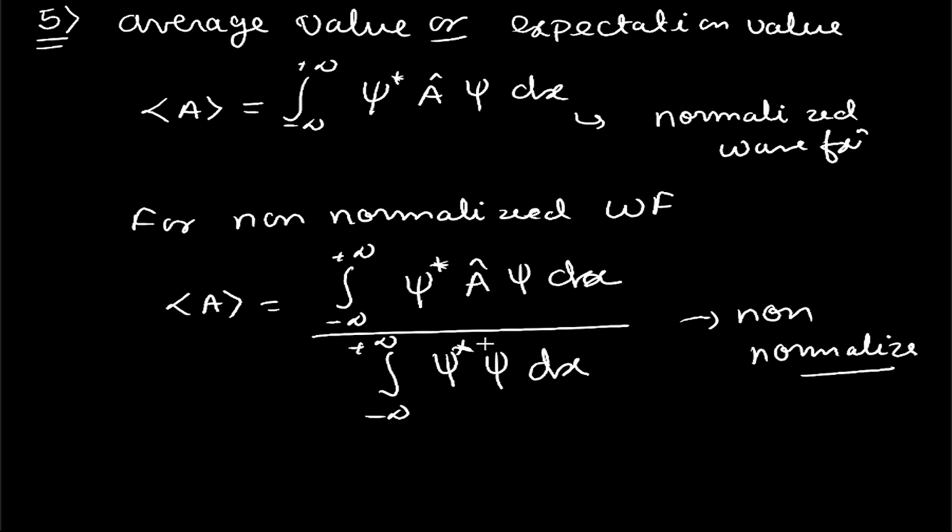Over here A cap represents the observable. If we have the position observable, then the equation will be accordingly. If we have the Hamiltonian operator, then we will have H cap. If we want the average value of the kinetic energy operator or the potential energy operator, then there we will have V cap, and so on. So this is our fifth postulate. Moving on to the next postulate, that is the sixth postulate.